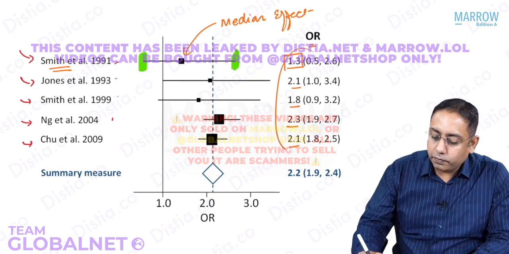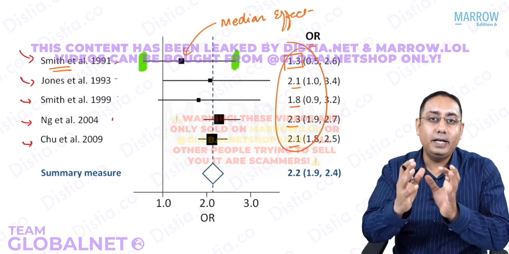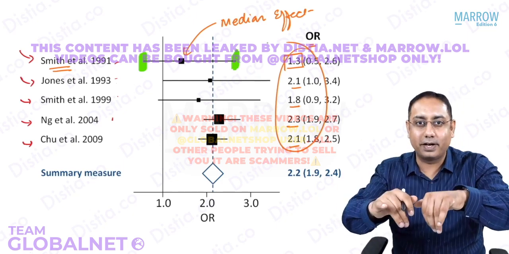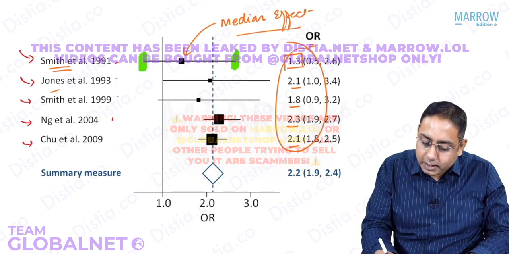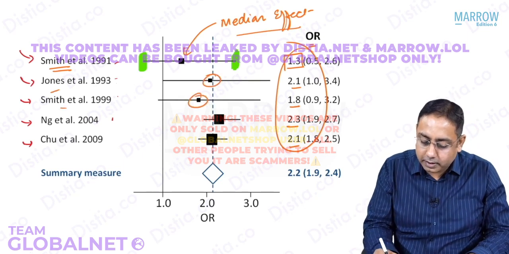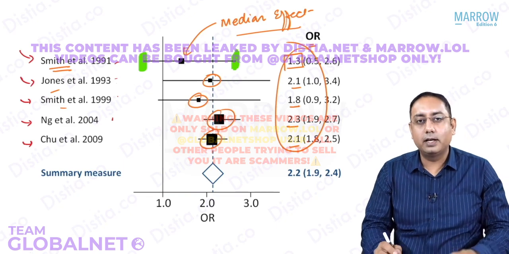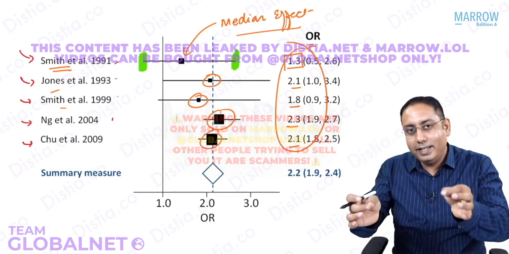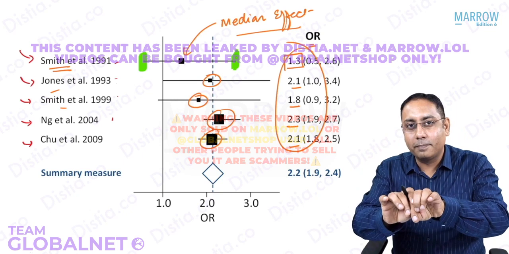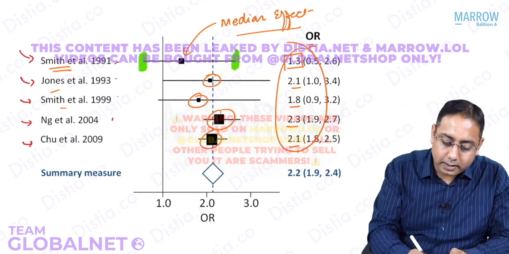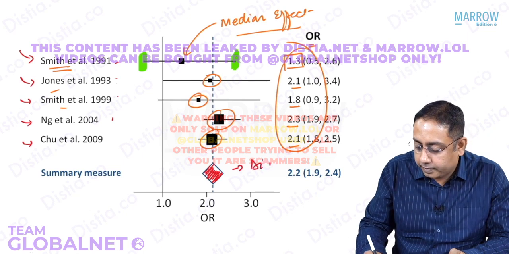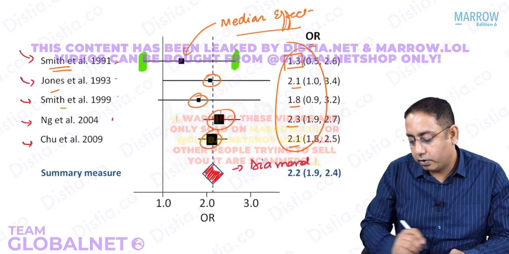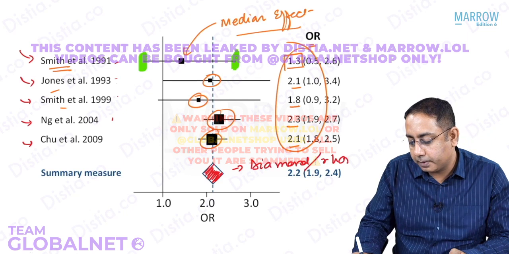So now you want to find out what is the average or the median of the medians' effect. Are you able to get it? So Smith gave one median effect, Jones gave one median effect, Smith gave another, NG gave another. So the median of the medians' effect, you always draw it by a diamond, that is what the MCQ is. By a diamond, or this is a rhombus shape.